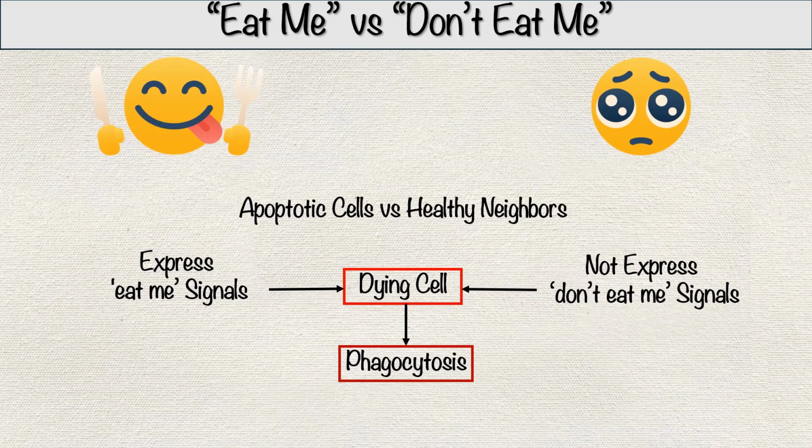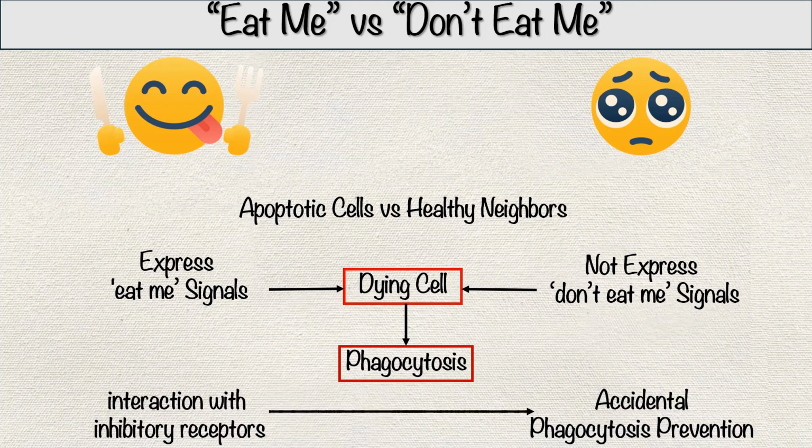Macrophages are highly selective. While they efficiently engulf apoptotic cells, they avoid healthy ones. This selectivity is due to "don't eat me" signals displayed on healthy cell surfaces. These signals interact with inhibitory receptors on macrophages, preventing accidental phagocytosis. Apoptosis is far from a passive process of cellular death. It is tightly regulated, particularly by extracellular survival factors.